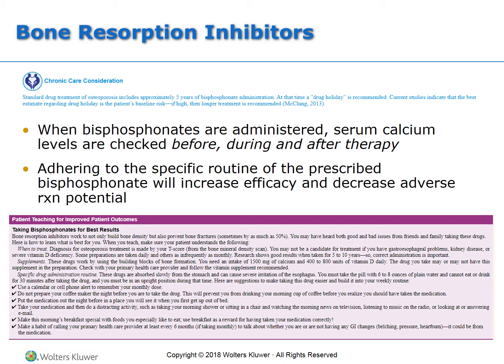Adhering to a specific routine of the prescribed bisphosphonate will increase efficacy and decrease adverse reaction potential. A lot of these medications are dosed once monthly, and it has to be given at the same time each month. So they need to either write it on the calendar or set it in their phone. They need to make sure they get their medication when it is prescribed. In addition to checking calcium levels, they may actually be prescribed a calcium supplement to help support the action of this medication.